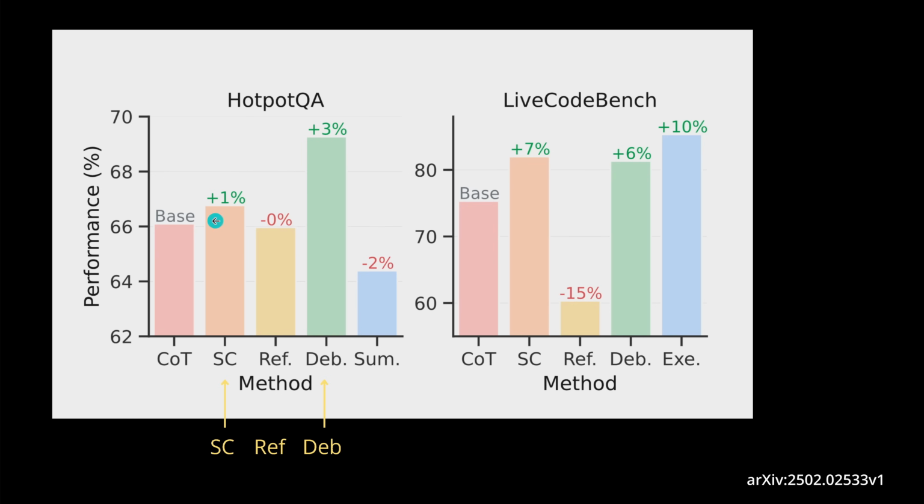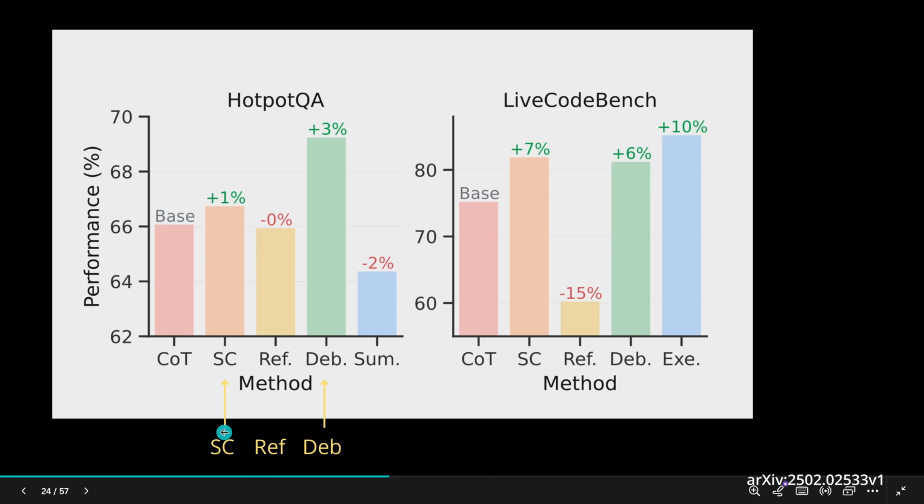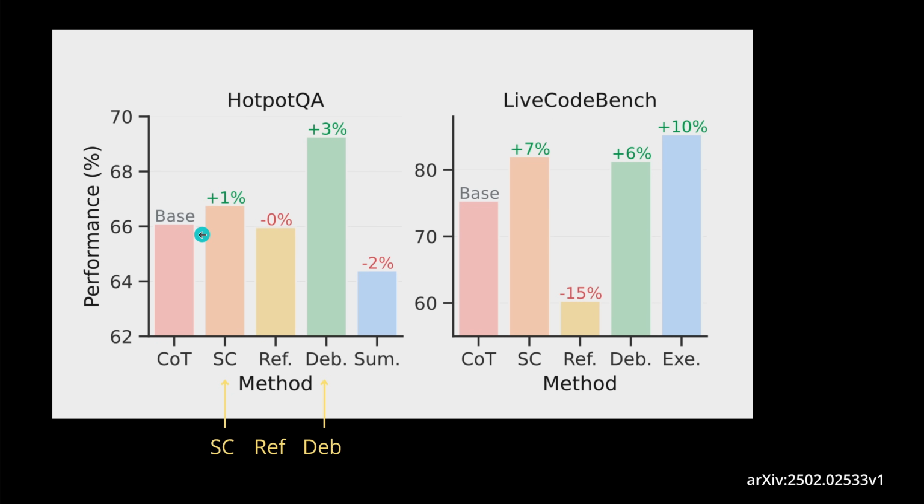Never mind. What I want to show you here, we have here a chain of thought as a base model, and now if we go here with different methodologies, and I just showed you these 3 here, reference and the debate multi-stage, multi-agent stage, if we apply this, you see the performance differs maybe 1% or absolutely 0 or plus 3%, or even if you have a summarization, minus 2% in the performance indicator.